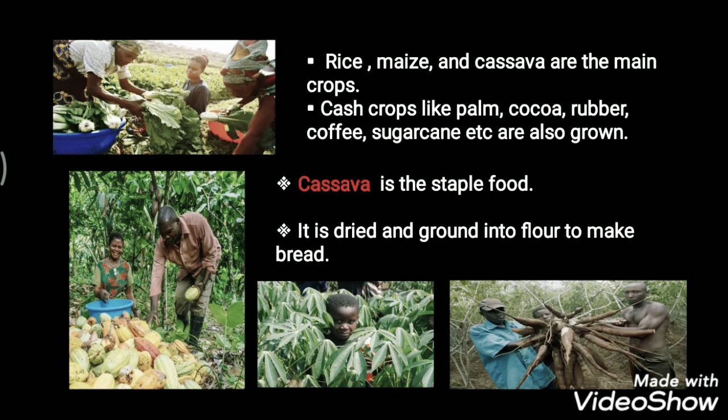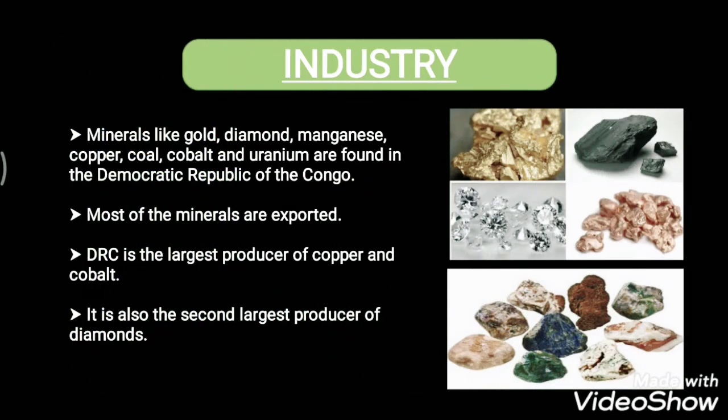When we talk about these economic resources, this country is very rich in minerals also. Minerals like gold, diamond, manganese, copper, coal, cobalt and uranium are all found in the DR of the Congo. Since industries are not developed so much, most of these minerals are exported to other countries. Understood?